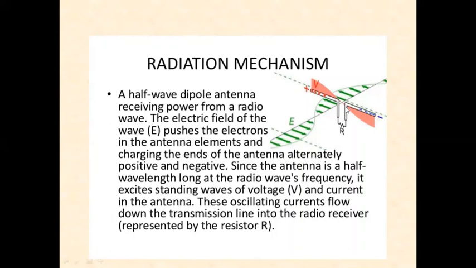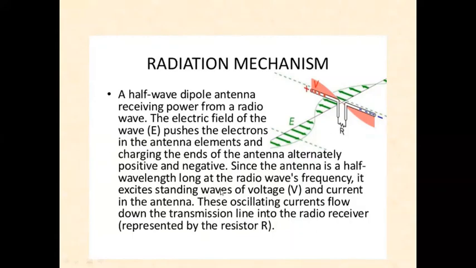When it is used as a receiving antenna, the electric field of the wave pushes the electrons into the antenna elements, charging the ends of the antenna alternately positive and negative. These are the antenna elements, charging the ends of the conductors, positive charge and negative charge here.